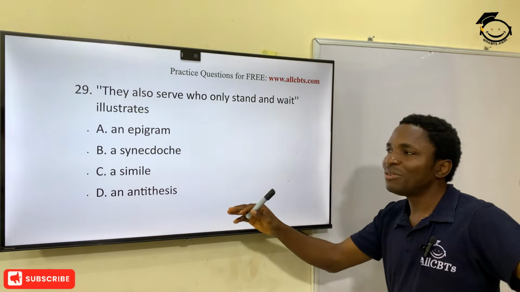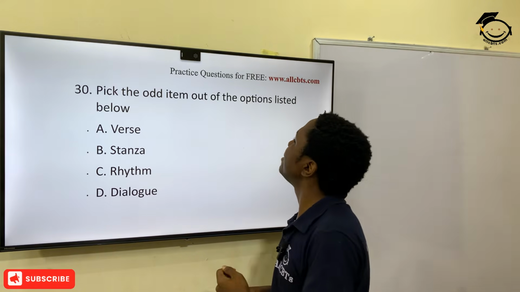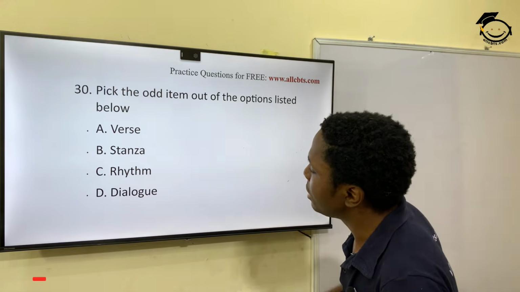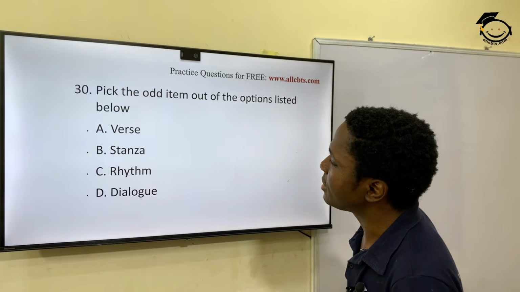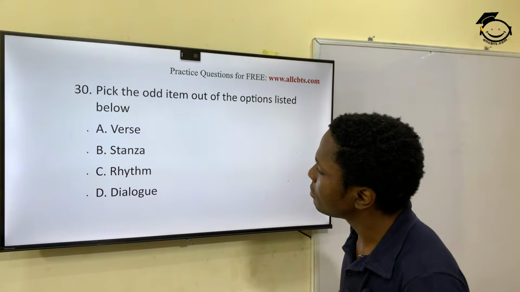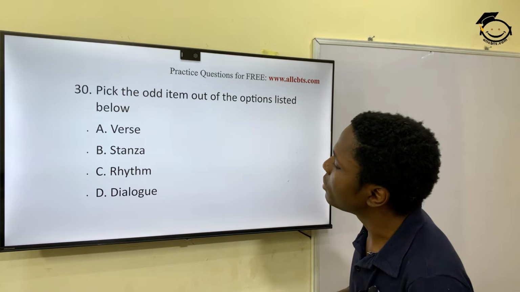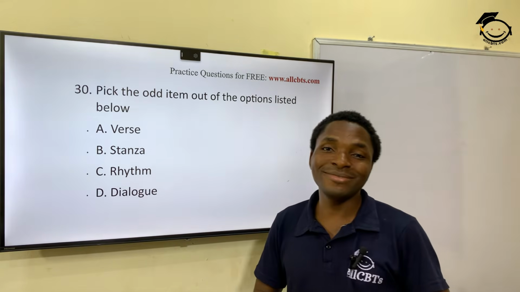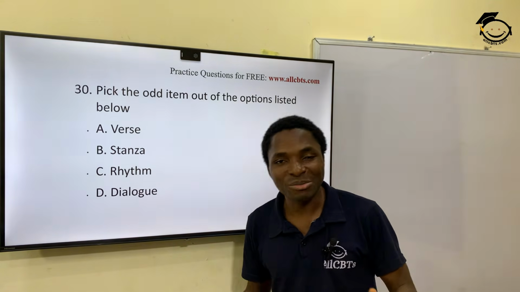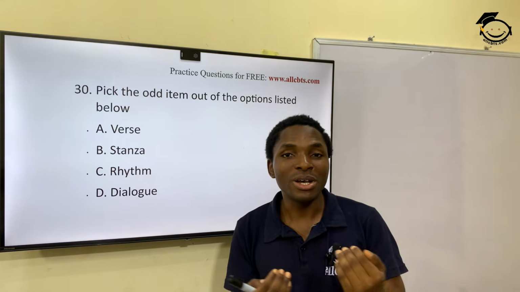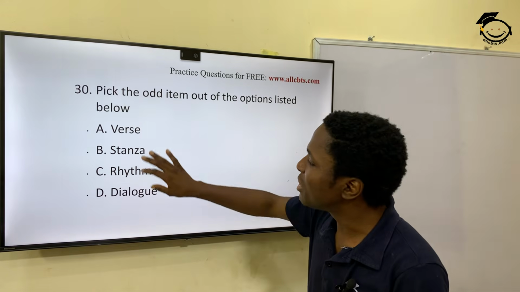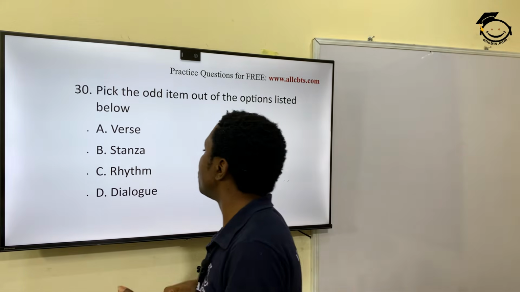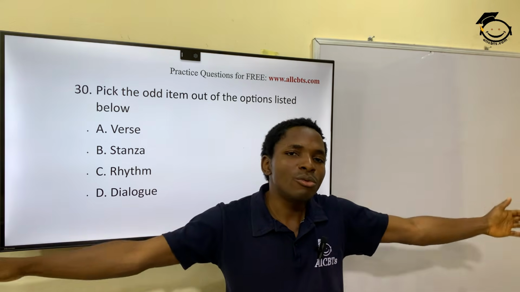And then the last one for today, pick the odd item out of the options listed below. You have verse, stanza, reading, and dialogue. Verse, poetic. Stanza, poetic. Reading, poetic. Dialogue, drama. Dialogue is dramatic. Yes, because in dialogue, we are speaking to each other, but all these other ones are one channel communication. So verse, stanza, or reading. All right, so that's how we have it for today.